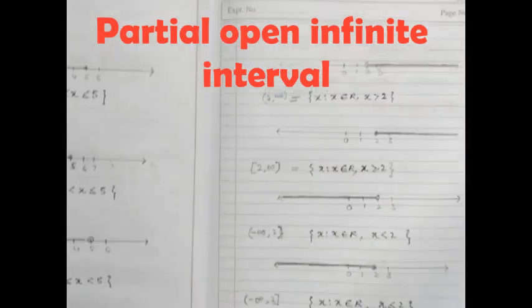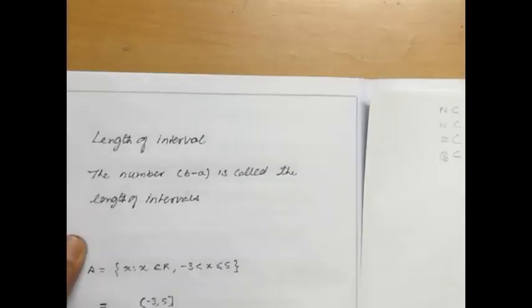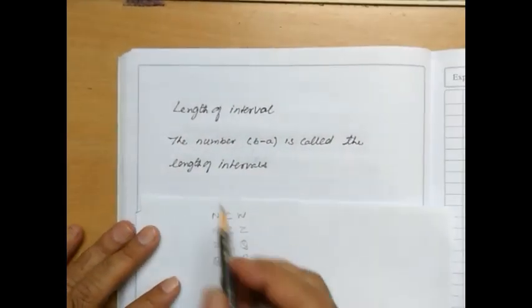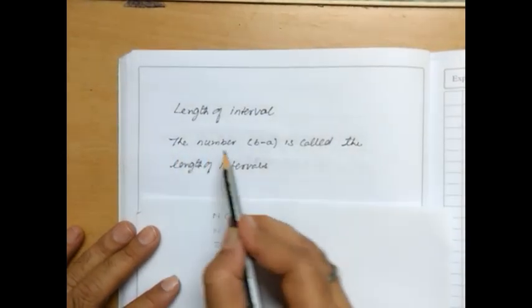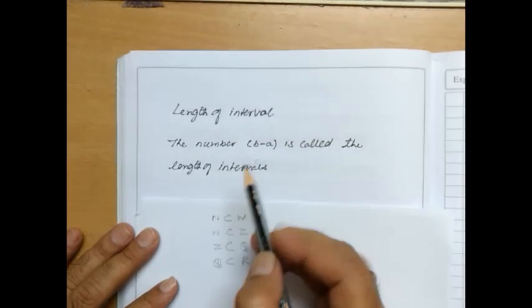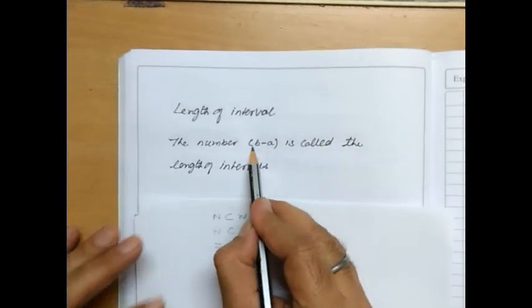Now one more thing in this case: when we are talking about the interval, we discuss the length of interval. The length of interval will be what? The number b minus a will be called the length of interval. b is the larger, the bigger side of the interval, and a is the smaller. So how will we calculate it? Let us take an example.